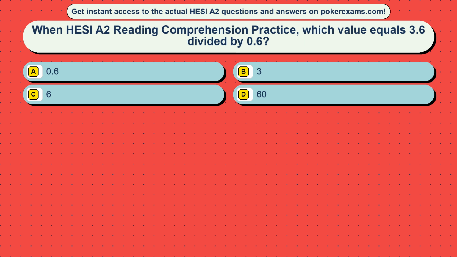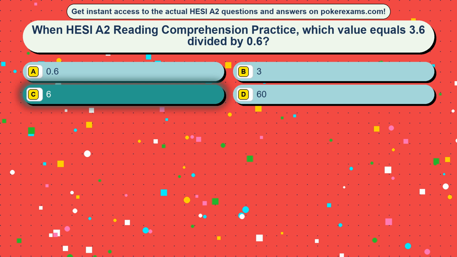Question 29. During HESI A2 reading comprehension practice, which value equals 3.6 divided by 0.6? Option A, 0.6. Option B, 3. Option C, 6. Option D, 60. The correct answer is option C, 6.